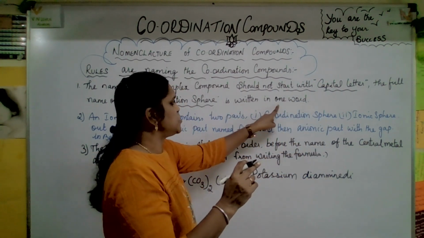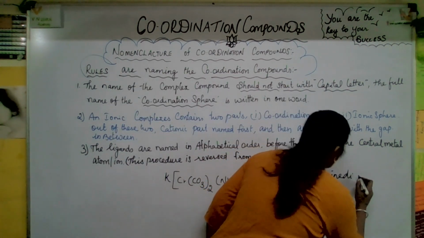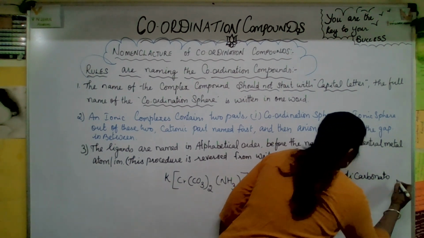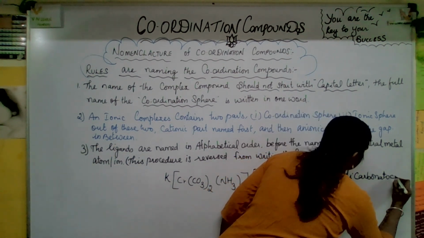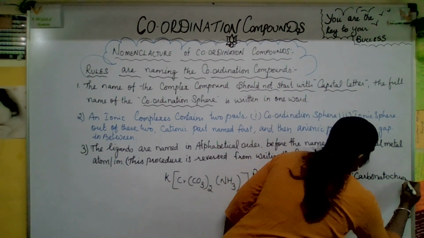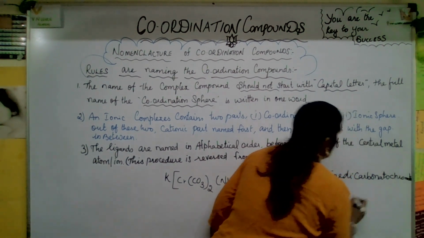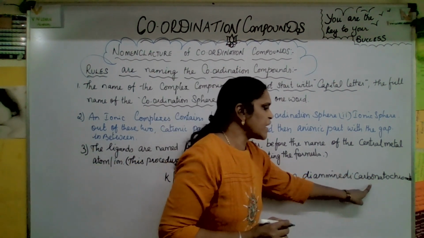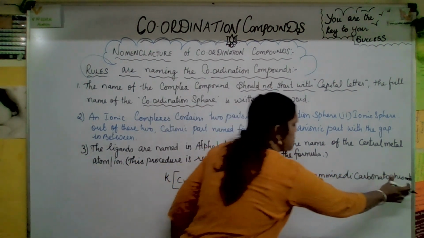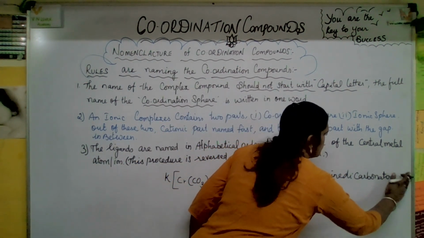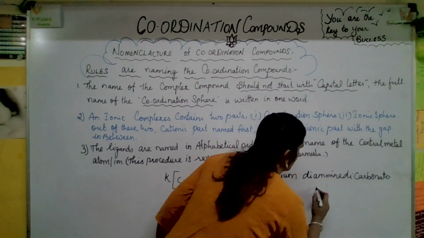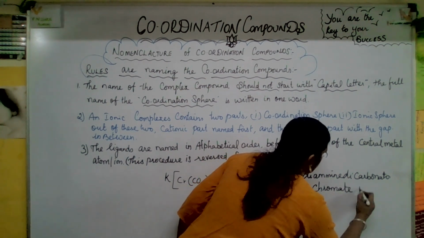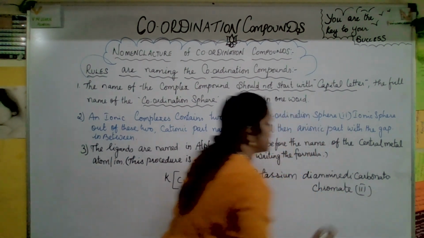One word only. They mentioned one word, no? So that is diamine dicarbonato, chromate. Okay, hope you got a clear idea. Potassium, diamine, dicarbonato, chromate. There is no space. I just bring it here to write, but there is no gap. Chromate, here three. That three I will tell you later.